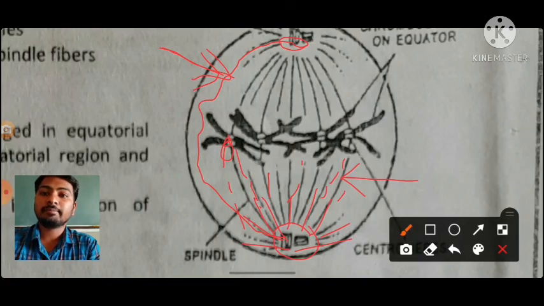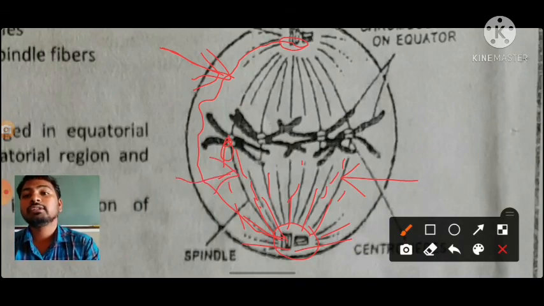And this one is interrupted in between, that's why this type of spindle fiber is called what?